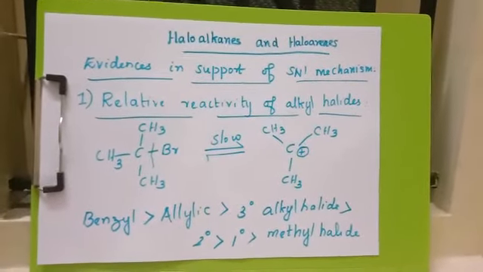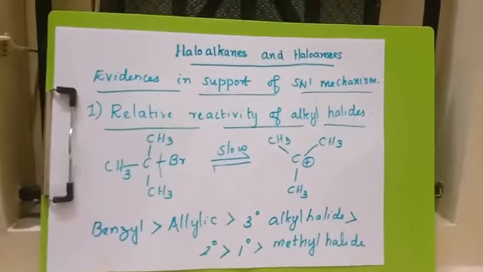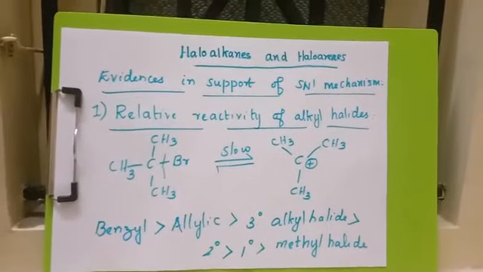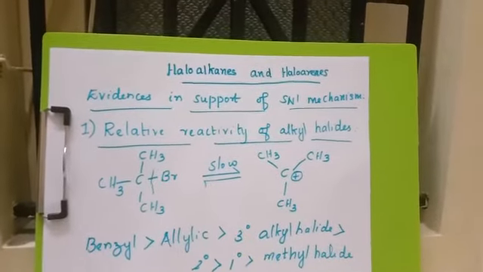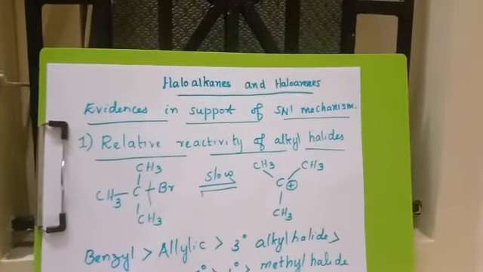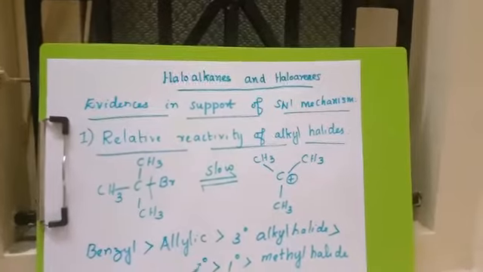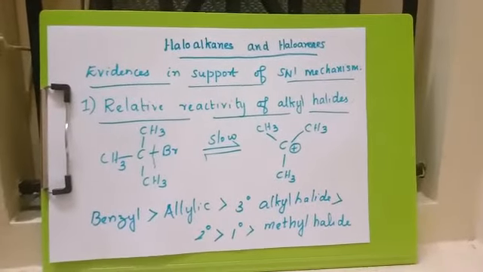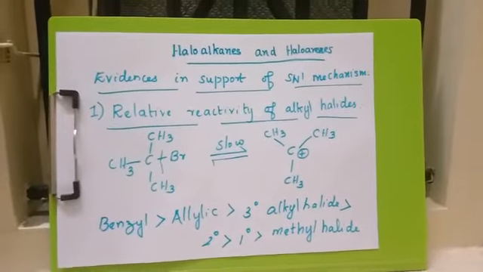Since the rate of the reaction depends only on the concentration of alkyl halide, not on the concentration of hydroxide ion, the rate depends upon the slowest step, that is the first step. The greater the stability of the carbocation, the faster will be the rate of the reaction.